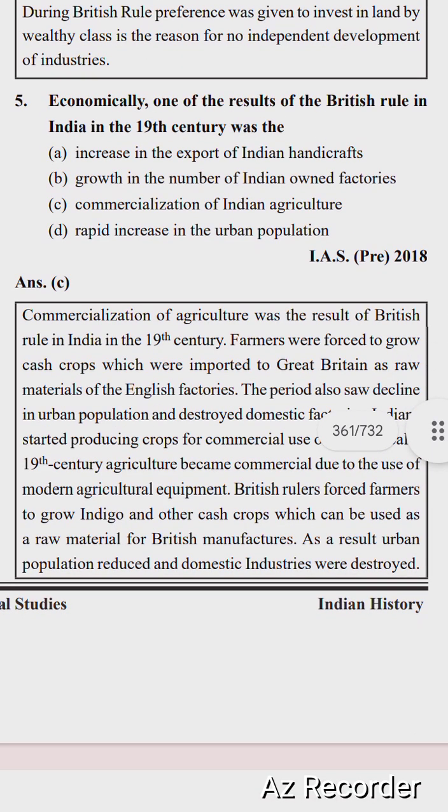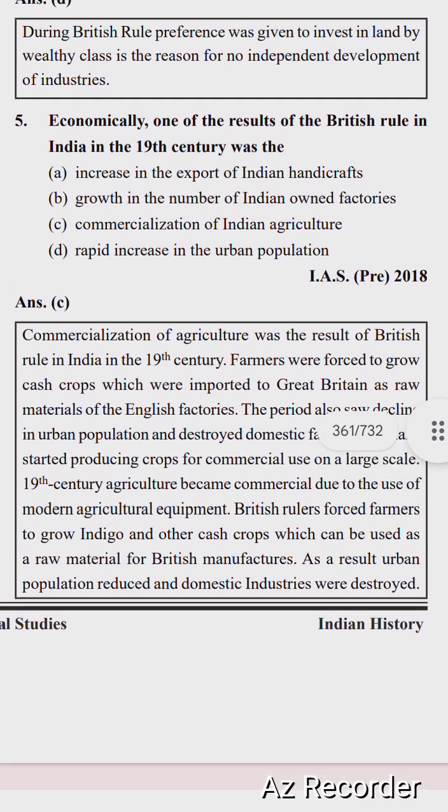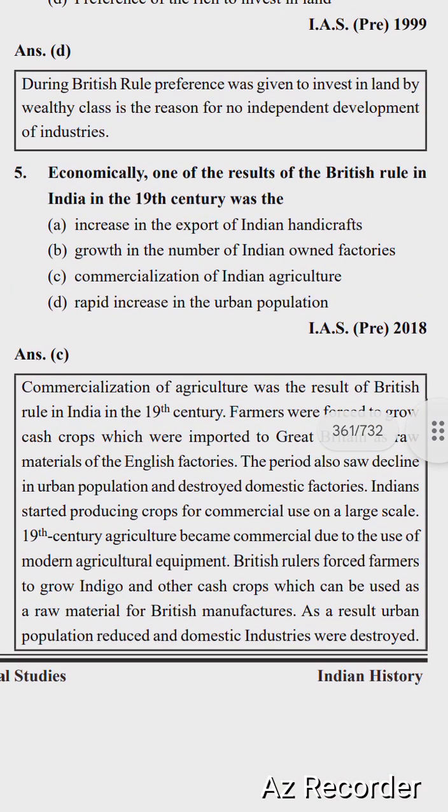Commercialization of agriculture was the result of the British rule in India in the 19th century. Farmers were forced to grow cash crops which were exported to Great Britain as raw material for English factories. The period also saw a decline in urban populations and destroyed domestic factories.